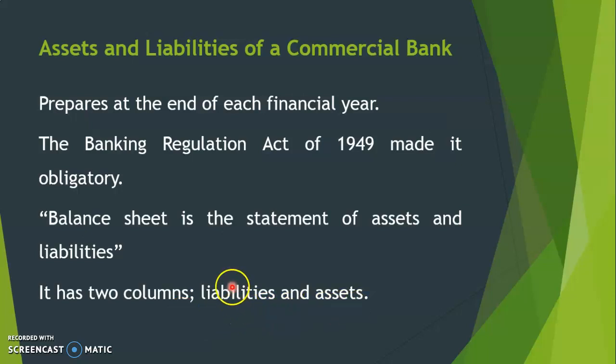Liabilities are on the left side of the balance sheet and assets on the right side. If you are confused whether it is on the left side or right side, I will give you a simple trick: liability falls on the left side. So there is liability left, LL. Okay.